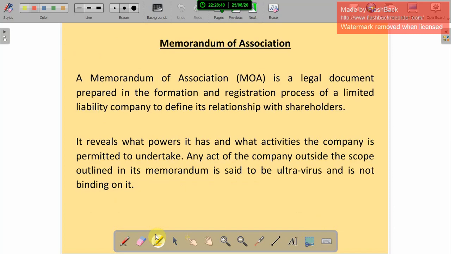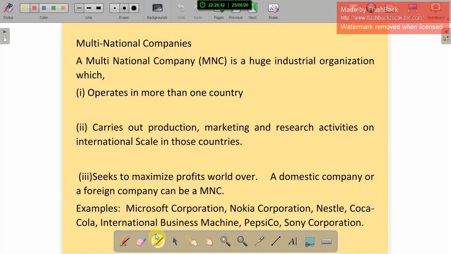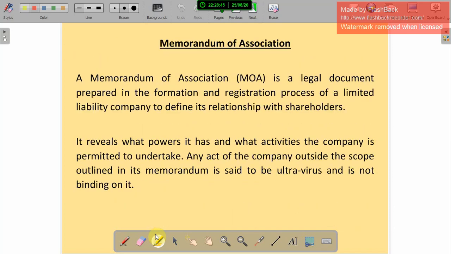Okay, so these are the types of companies, and after that we are going to discuss the memorandum of association. So suppose any company is started under the Indian Act, they have to maintain three documents: the memorandum of association, articles of association, and prospectus. So these three things we are going to discuss. The first one, memorandum of association. Okay, so what is a memorandum of association?